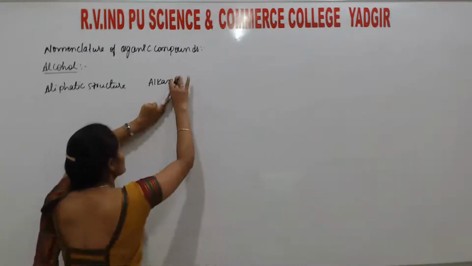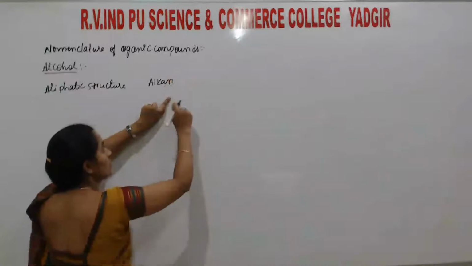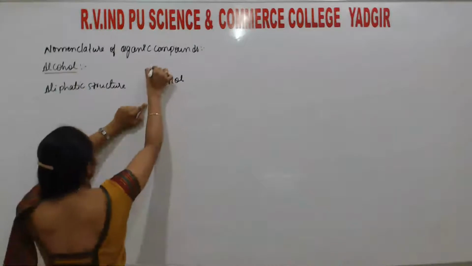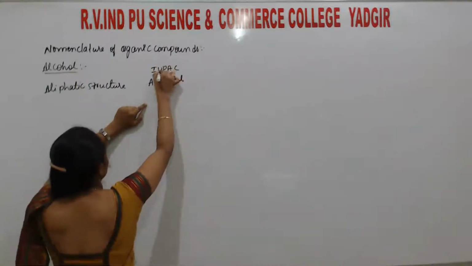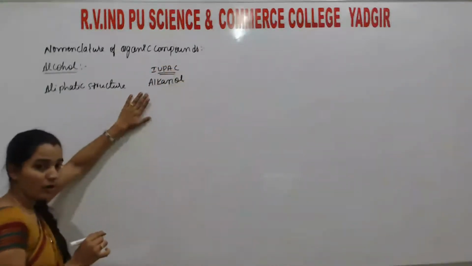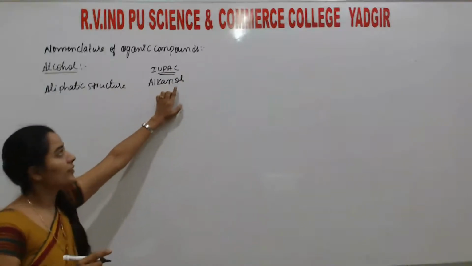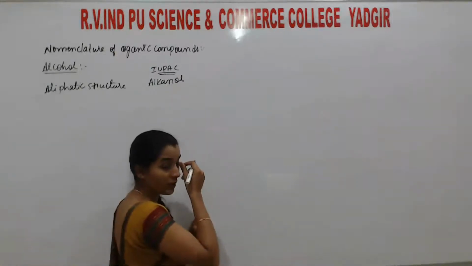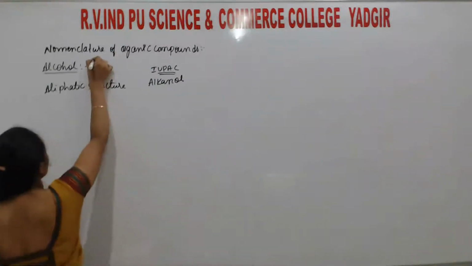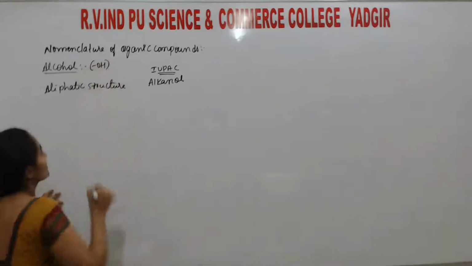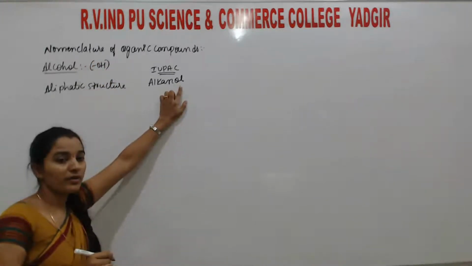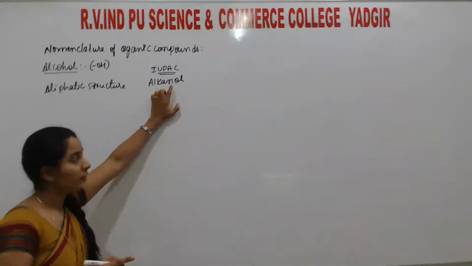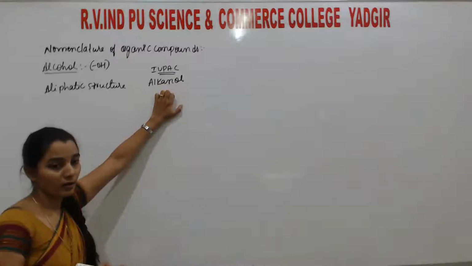So the last E is replaced by OL. That is alkanol. This is the IUPAC name. Means for alcohols, the OH group suffix is OL. If the OH group is there, that is considered as the main group. As a functional group, it carries the suffix OL. So if this is the parent chain alkane, the last E is replaced by the alcoholic group.